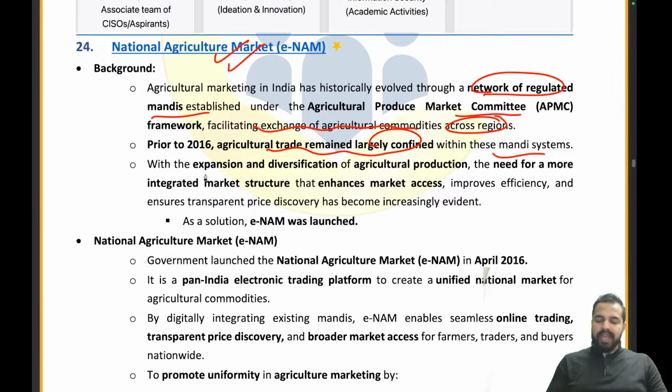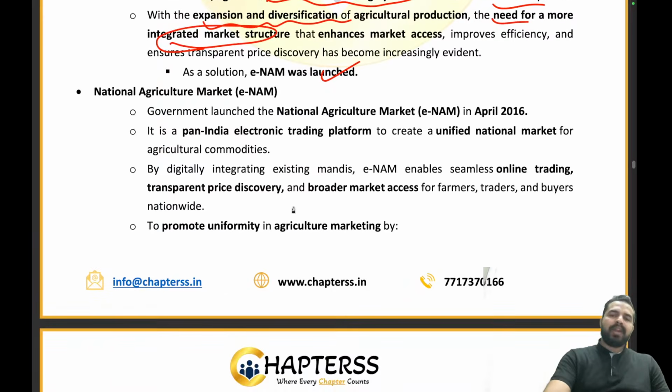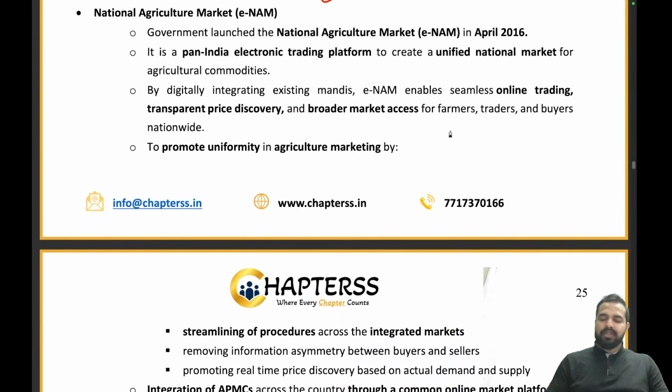So prior to 2016, agriculture trade remained largely confined within these mandi systems only. But when this expanded and diversified, the need for a more integrated market structure arose, and that's when eNAM was launched, right? So the government launched the National Agriculture Market in April 2016. तो April 2016 में इसको launch किया गया. It is a pan-India electronic trading platform to create a unified national market for agricultural commodities.